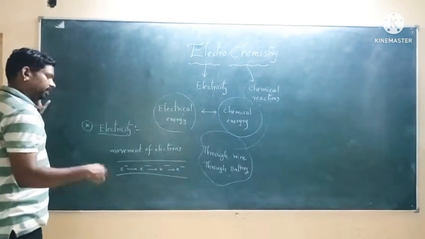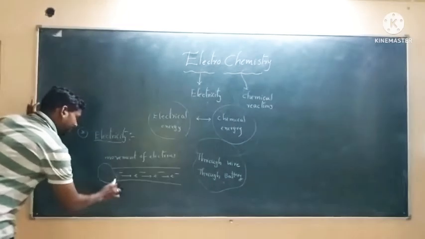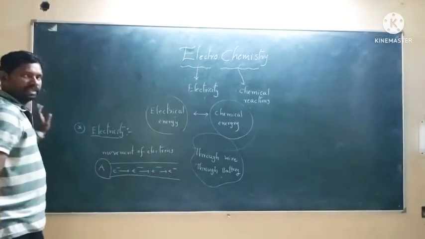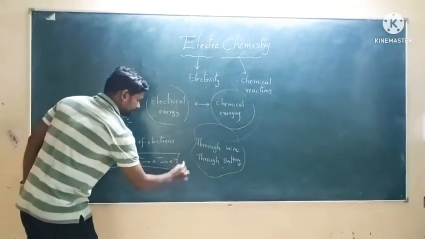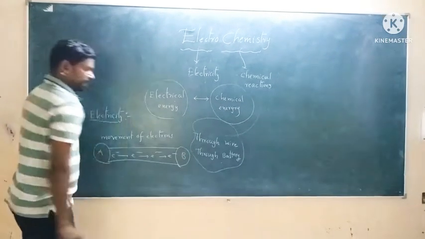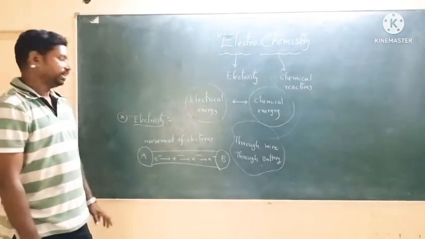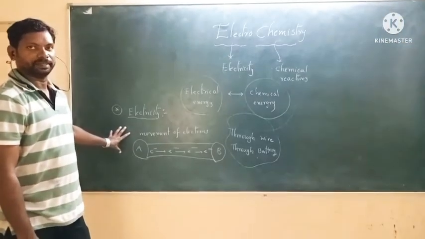Or you can say it in a different way: the movement of electrons in between atoms. If you take atom A, and at the same time take atom B here, in between atom A and atom B, the movement of electrons we call electricity.